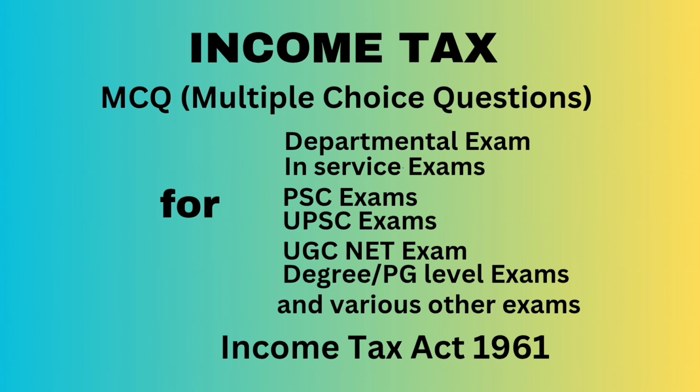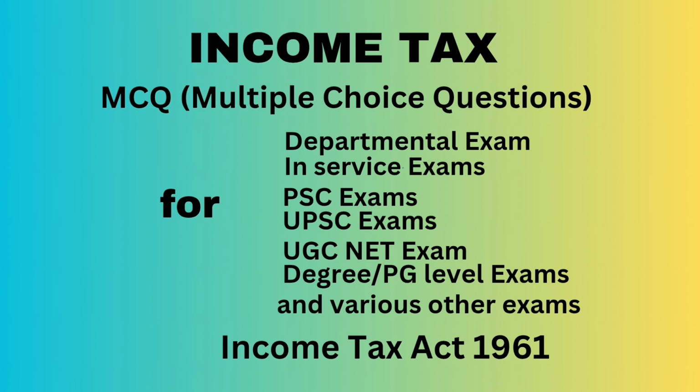I repeat, question number 23. Income of a newly established undertaking in a free trade zone is dash. Answer, exempt for 10 years but not beyond assessment year 2012-13. Question number 24. Income from unit of UTI of mutual fund covered under section 10 subsection 23D is dash. Answer, exempt.